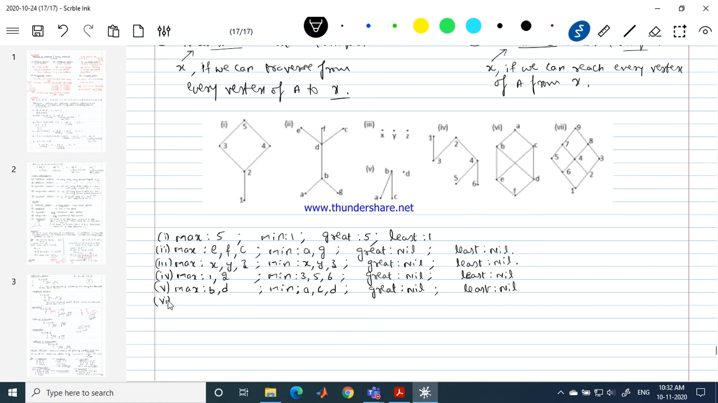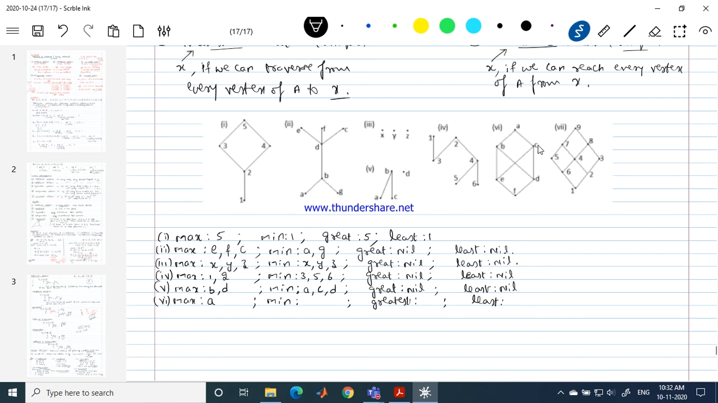Problem number 6. Give me the answer in this. What is maximal element, minimal, greatest and least? Yes, what is the maximal element in this? Can you find one element which is not the source for any edge? Vertex from which no edge begins. Which is that vertex here? A. A is the only element from which no edge begins.